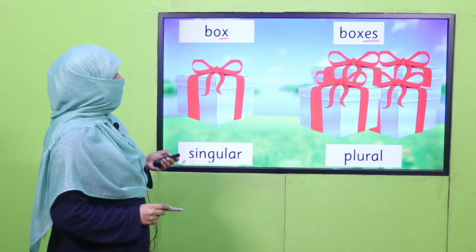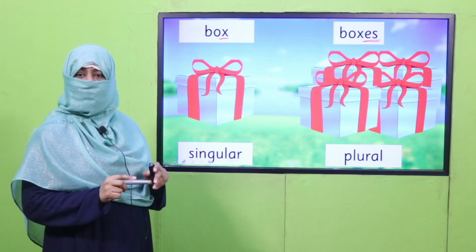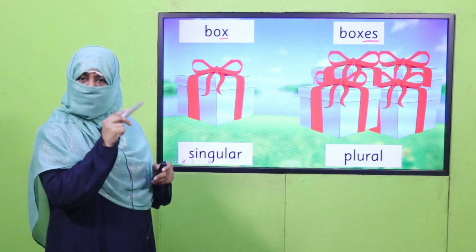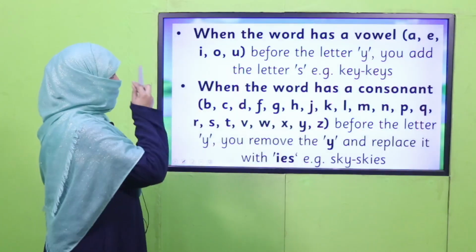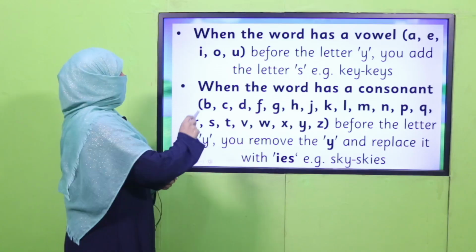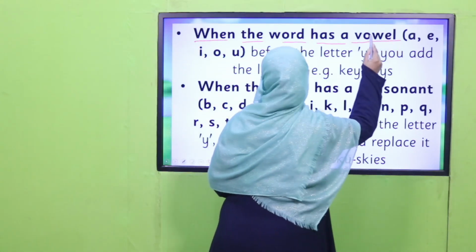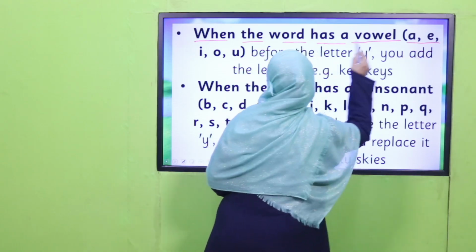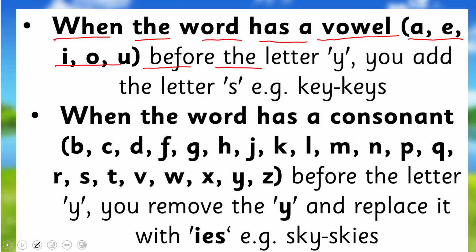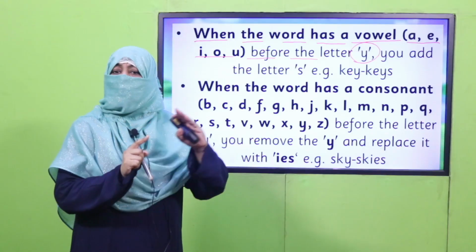Right? This is what we have learned in grade 2. So I'm just recalling it so that you can make a connection. Now I'm going to teach you a new rule. What is that? When the word has a vowel, and what is a vowel? A, E, I, O, U before the letter Y. Now a noun is ending on letter Y.